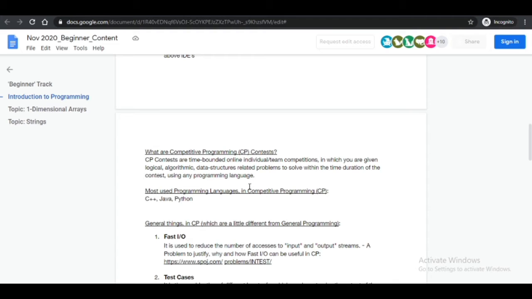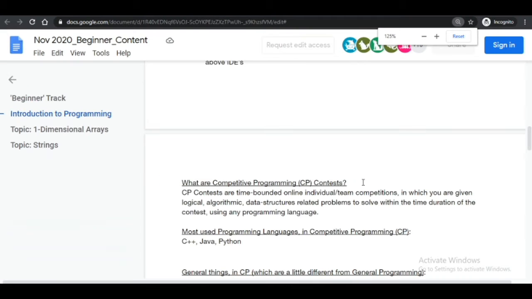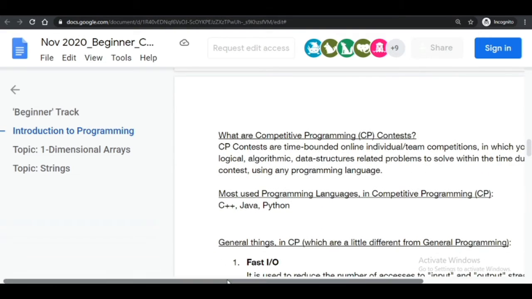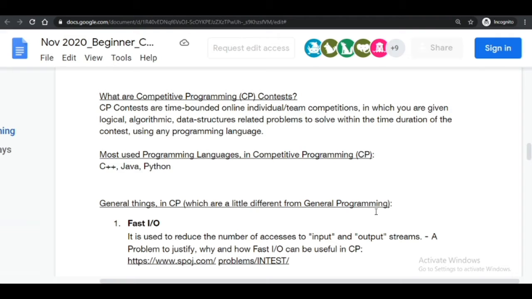So let's start. What is competitive programming? Competitive programming consists of time-bounded online individual or team competitions in which you are given logical, algorithmic, data-structure-related problems to solve within the time duration of the contest using any programming language.